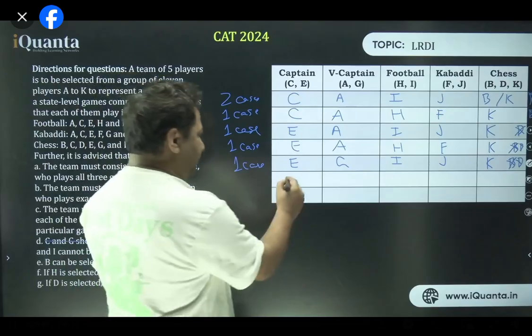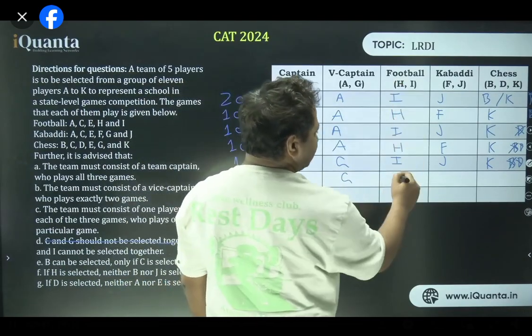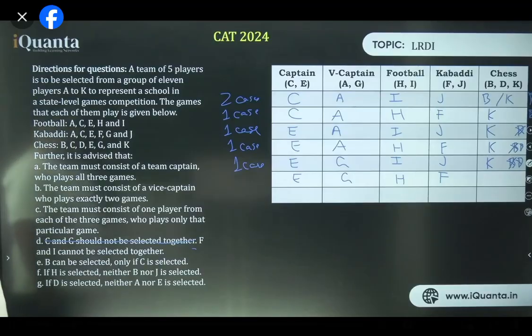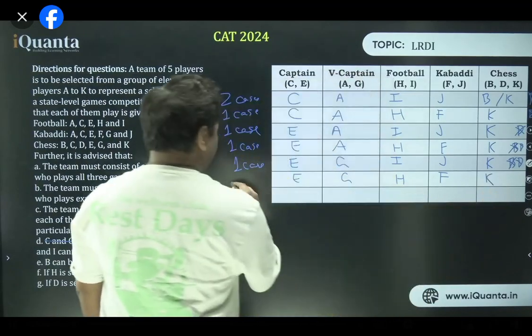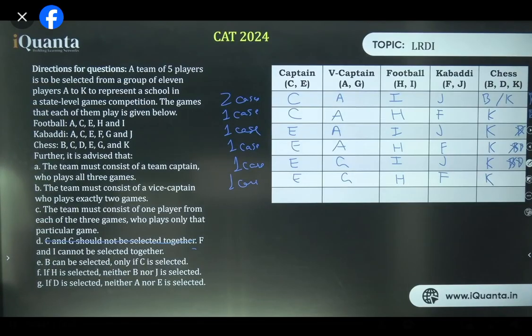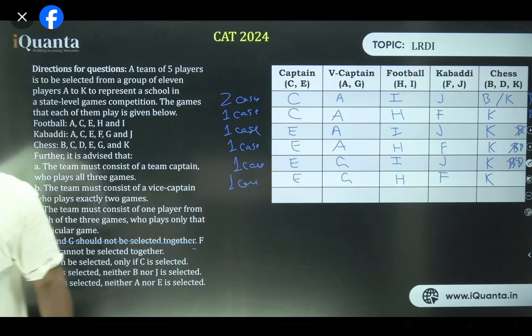Of course, EG, one more. EG, and let's take H now, the same as we did earlier. F here, and in the end, what is going to happen? It should be K only. One more case. Now tell me something. Is it possible to make more cases? Can we make any more cases?